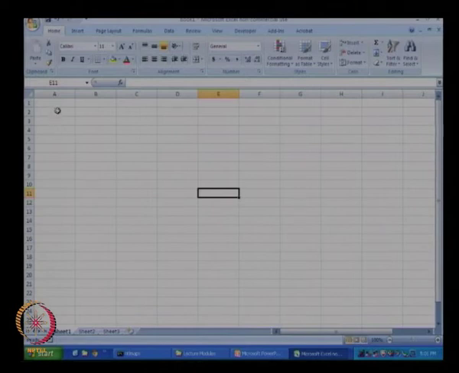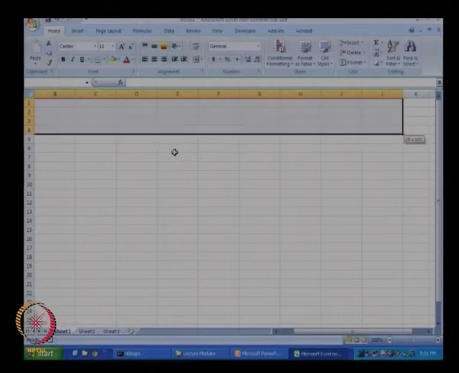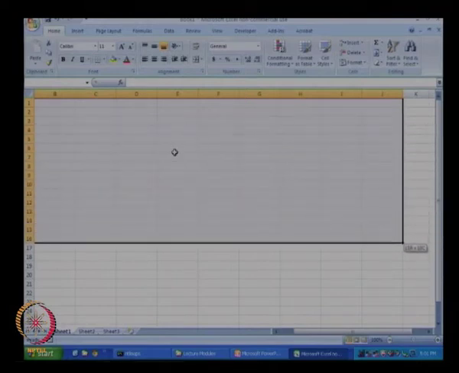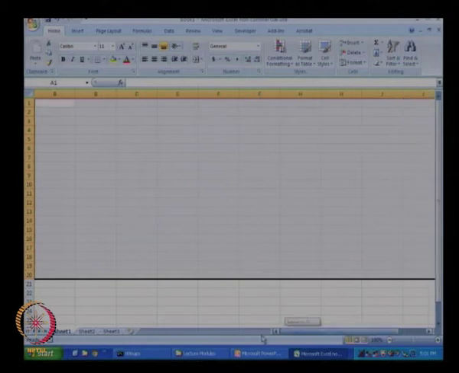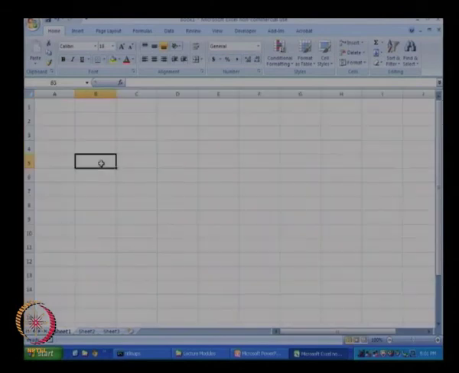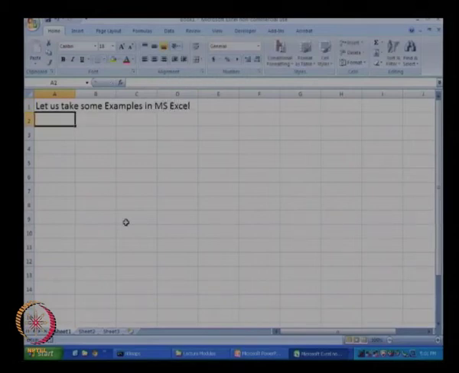You will see that the overall width of this worksheet has increased. Next, I am going to select a few rows and columns and increase the font size from 11 to a larger font size. Let us say we will make this font size 18, so that anything we write will be visible to us. Okay. Now I will start typing in the current cell, A1. A1 is the current cell. Let us take some examples in MS Excel. Okay. And I press enter, and this is what I get in this particular cell.